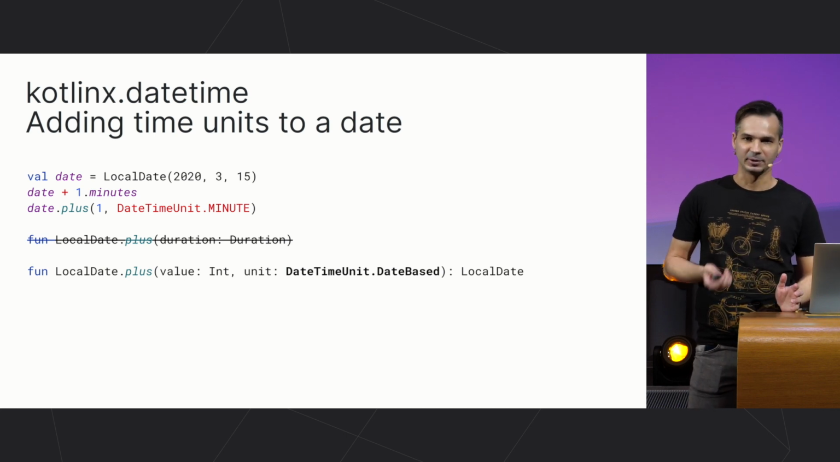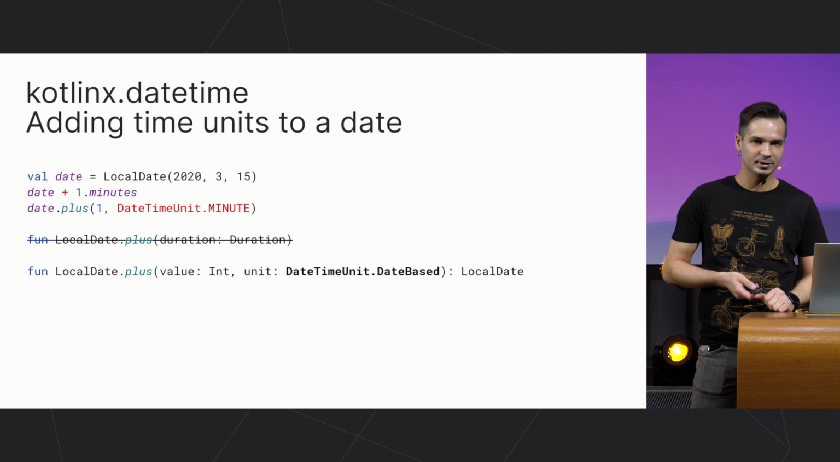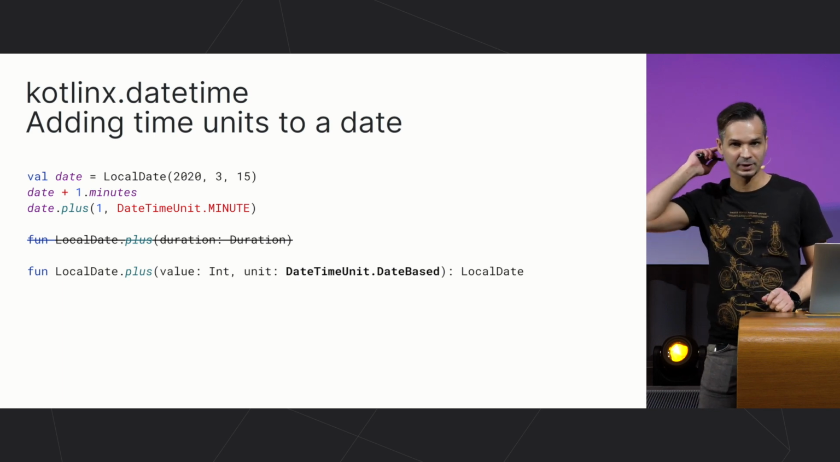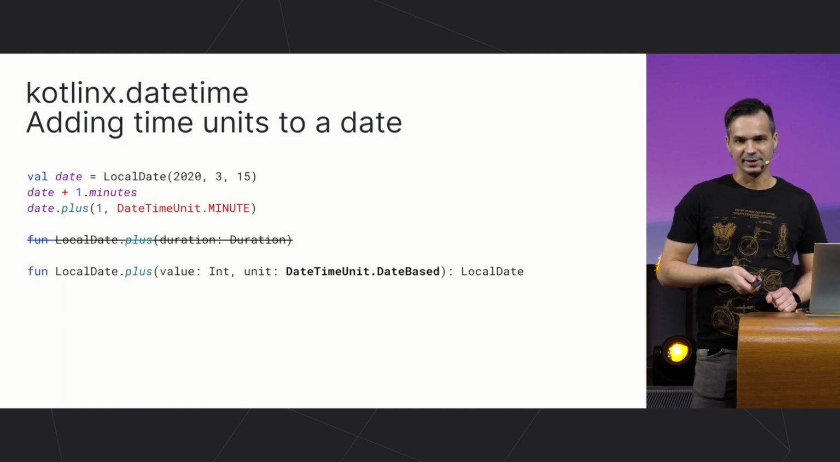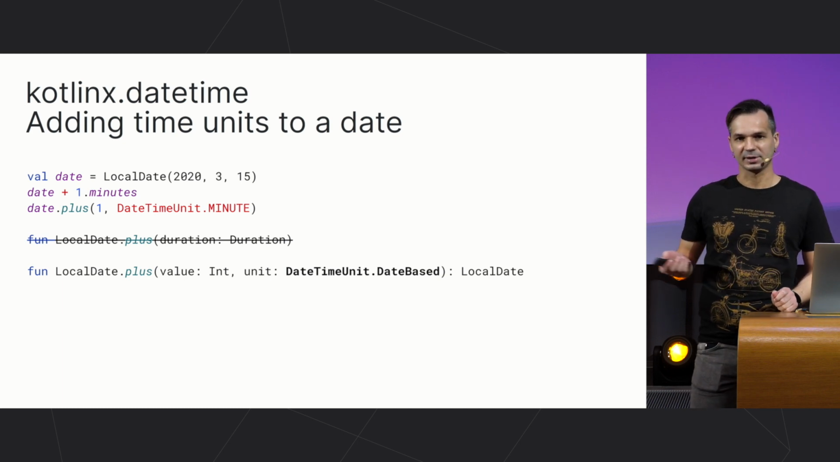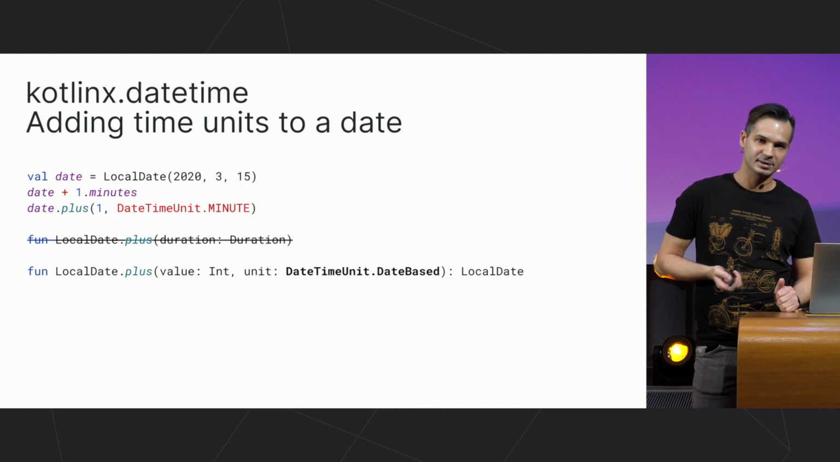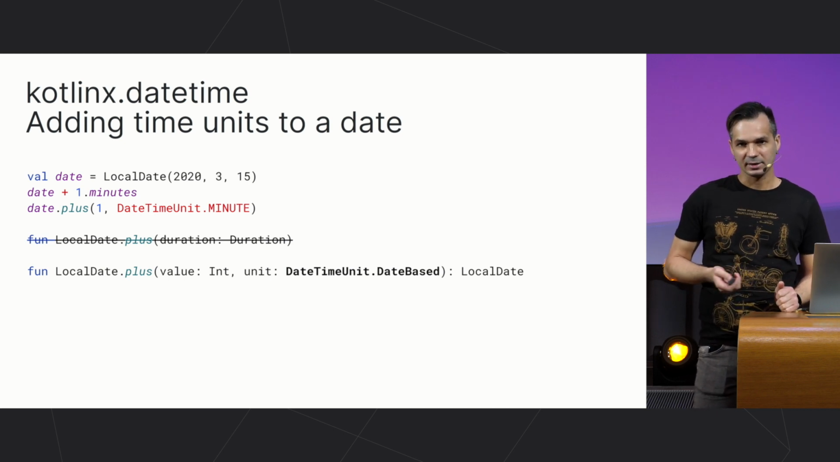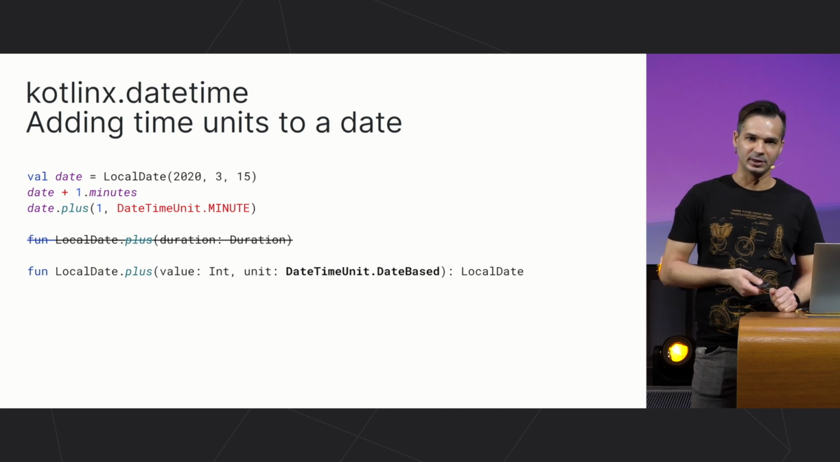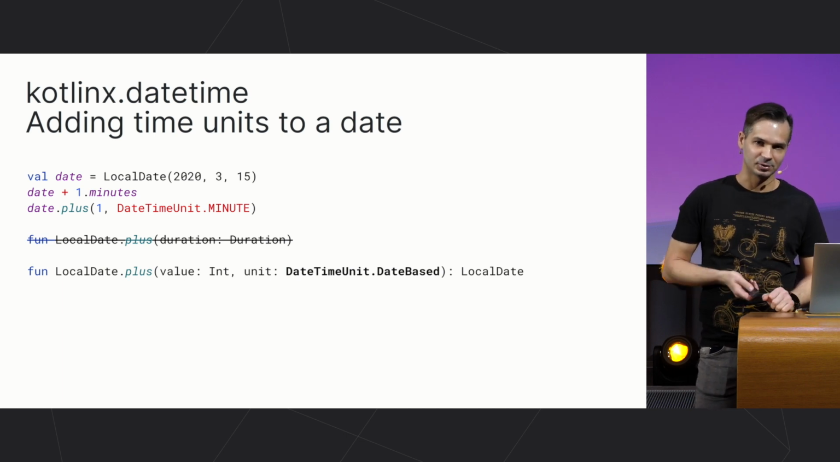The second is prohibited because LocalDate's plus function takes not any DateTimeUnit, but only DateTimeUnits that are date-based. DateTimeUnit is a sealed class that splits into date-based units such as day, month, year, and time-based ones. And the minute unit is clearly not date-based, so it can't be used here.